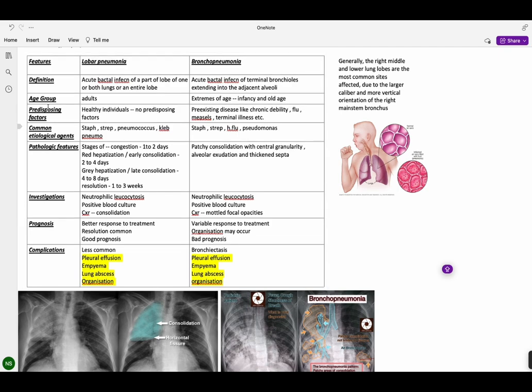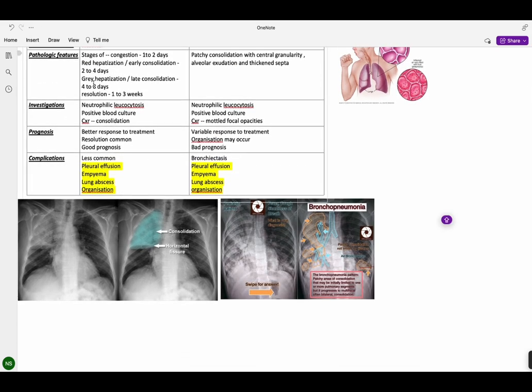Now, investigations in both lobar and bronchopneumonia. On lab investigations, there can be positive blood cultures and neutrophilic leukocytosis, because pneumonia is mostly an acute infection, so there will be neutrophil excess in the blood. In lobar pneumonia, the chest X-ray will show consolidation, that is, white opacification of the affected lobe or lobes. In bronchopneumonia, there will be mottled focal opacities, because whichever terminal bronchioles are affected will show opacifications.